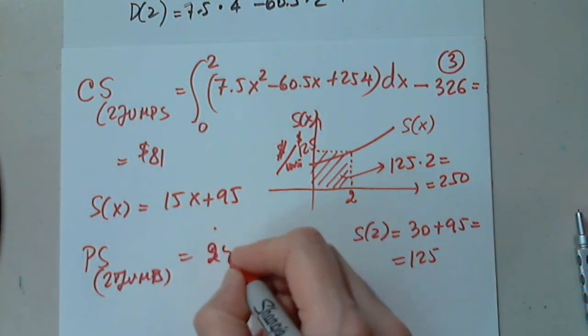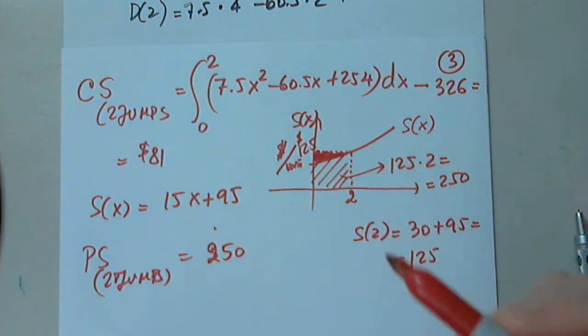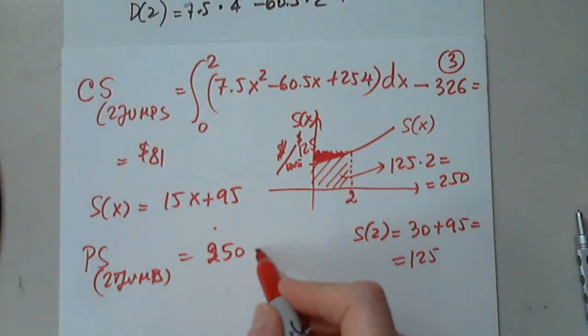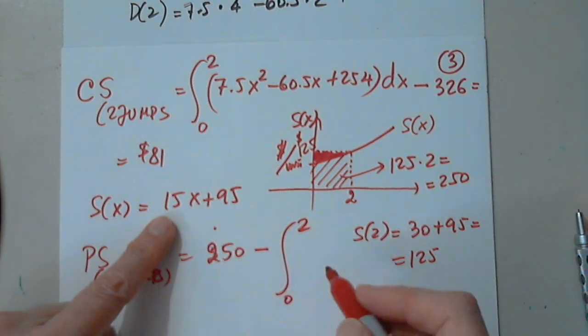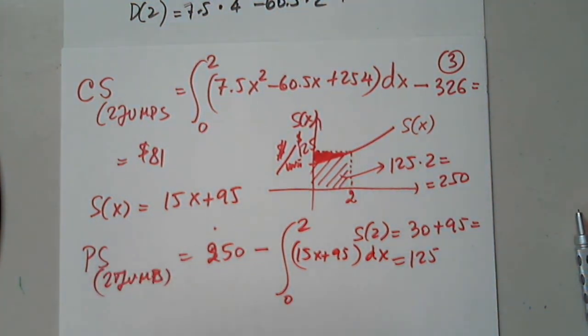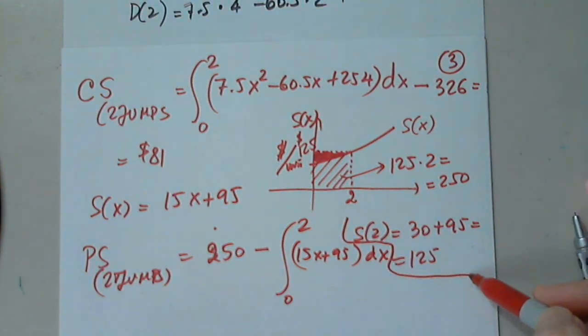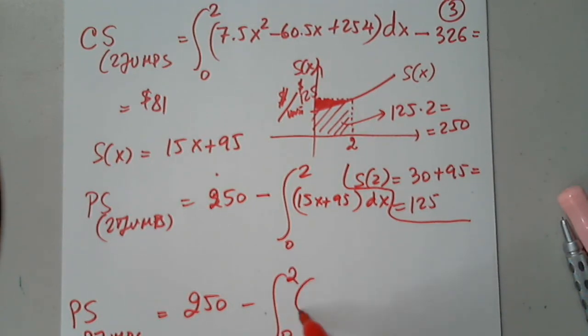Careful, 250, in order to determine this piece now, 250 minus the integral from 0 to 2 of 15x plus 95 dx. And I squeeze it in here. I'm going to write it again. So producer surplus for 2 jumps is 250 minus the integral from 0 to 2 of 15x plus 95 dx. So let's see their extra.